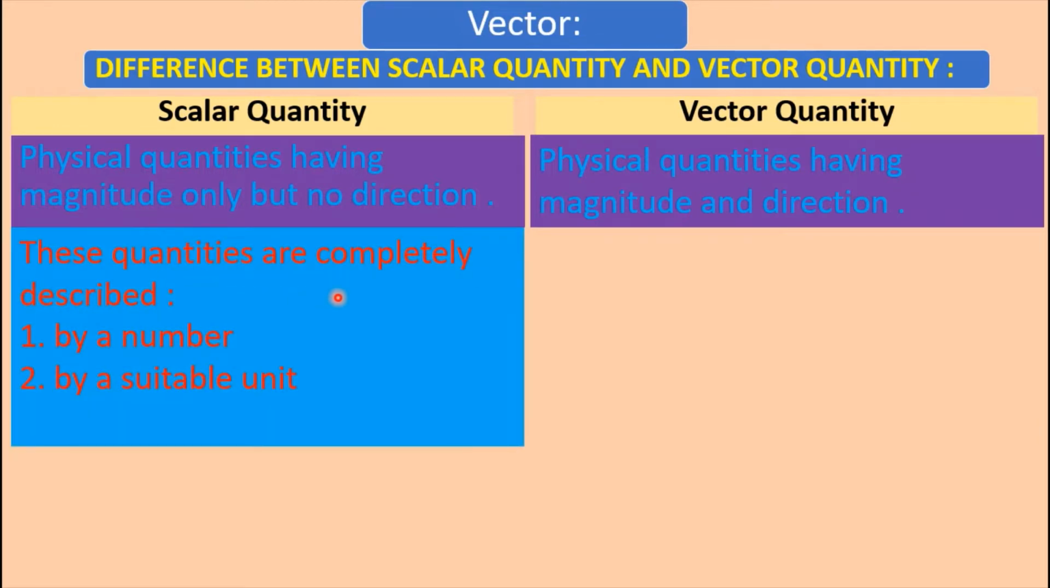These quantities are completely described by a number and by a suitable unit. Example, 5 kg rice. 5 is a number and kg is the unit of mass. Therefore, scalar quantity can be expressed or described by a number and by a suitable unit.